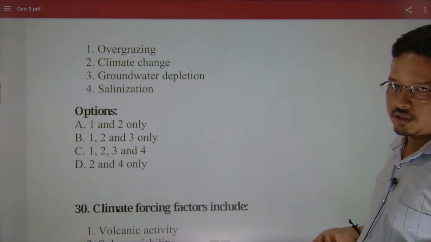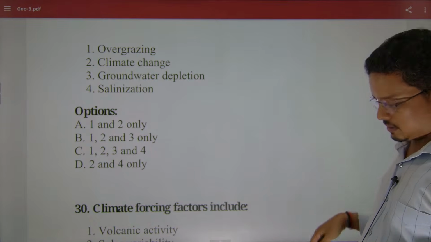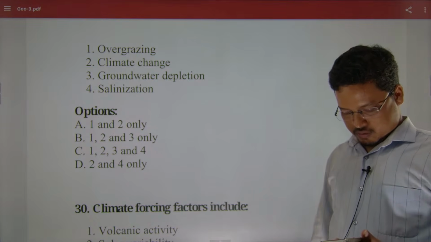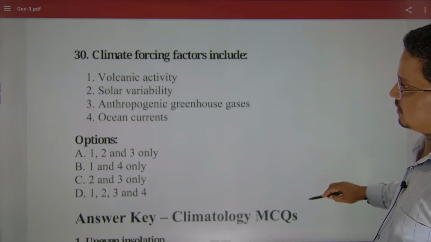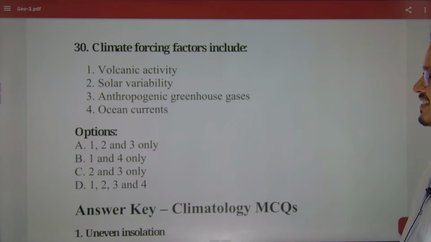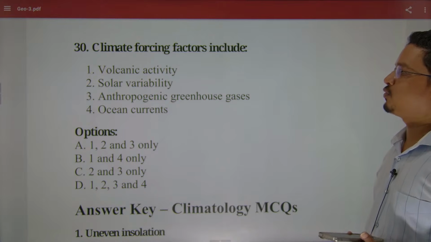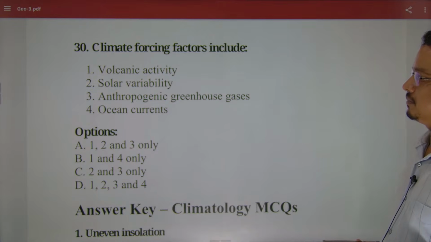So 29 is all of the above. Last but not the least, climate change, forcing factors, everything.